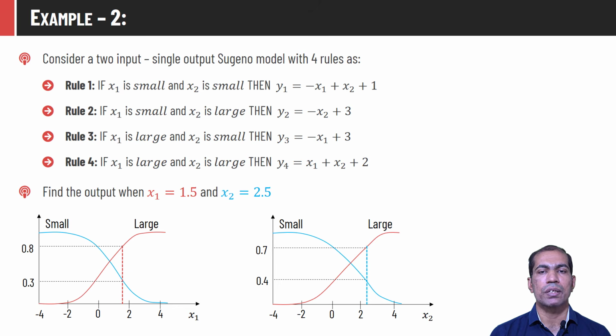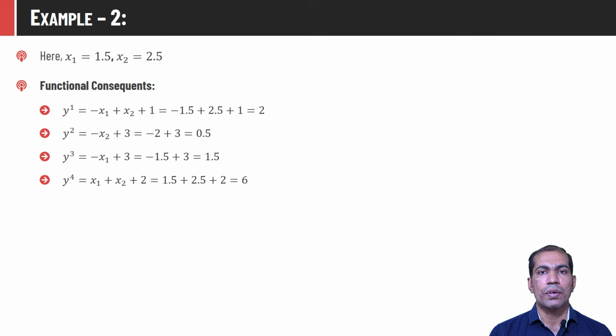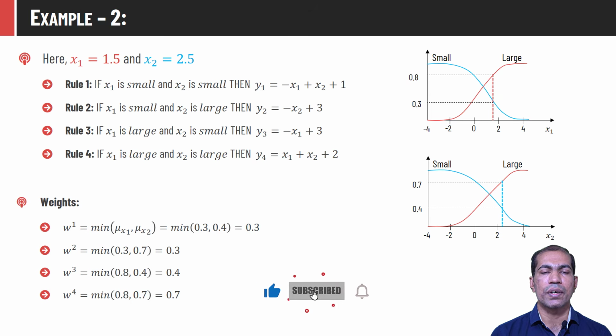We are already given the membership value of x1 and x2 in their respective fuzzy sets. X1 is having membership value 0.3 in small and 0.8 in large, whereas x2 has membership value 0.4 in the small set and 0.7 in the large set. We are already given the functional part of the consequent. So we just have to simply put values of x1 and x2 in these equations, and we can easily compute yi as shown here.